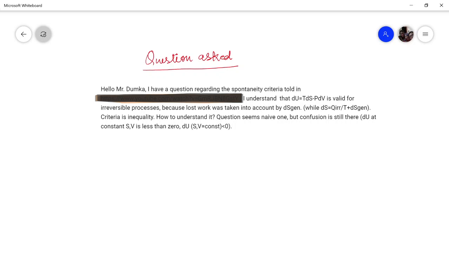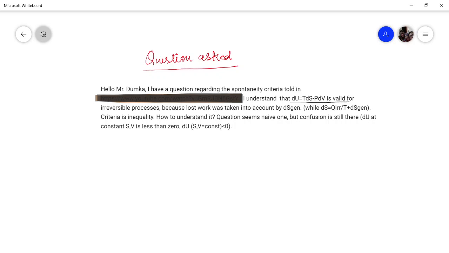Or for this process to be spontaneous when entropy and volume are kept constant, why will the internal energy change be less than zero?